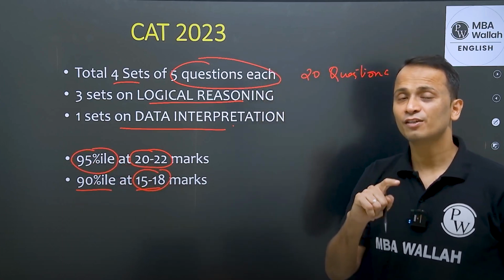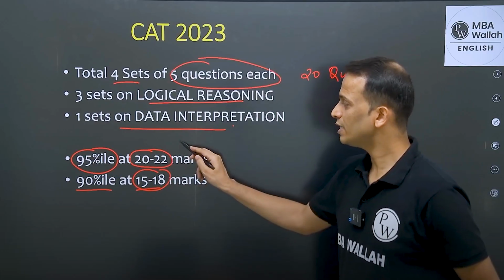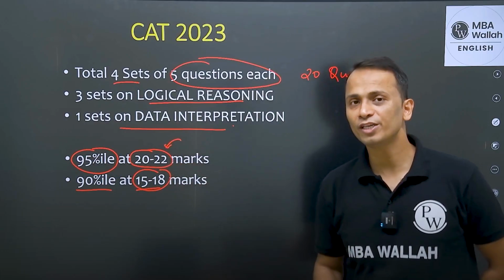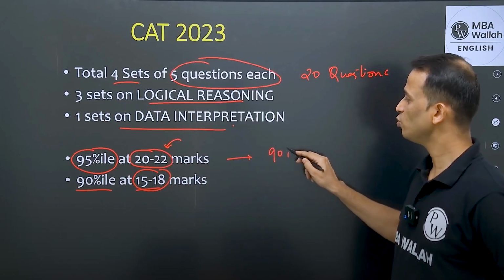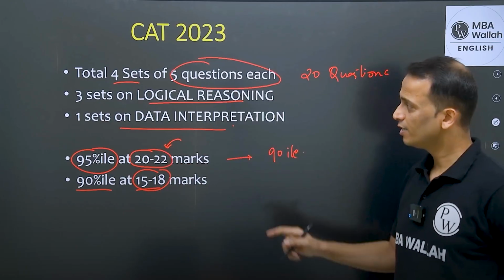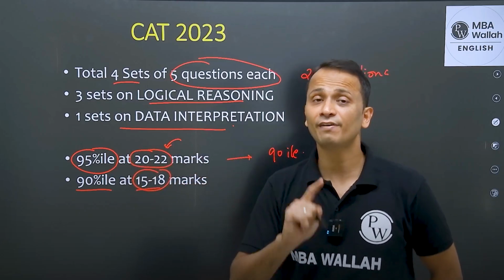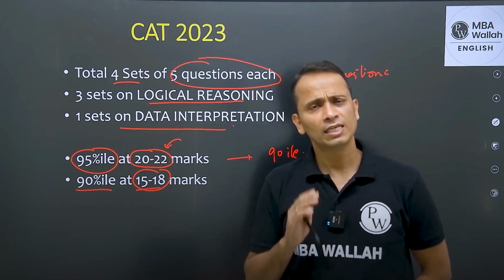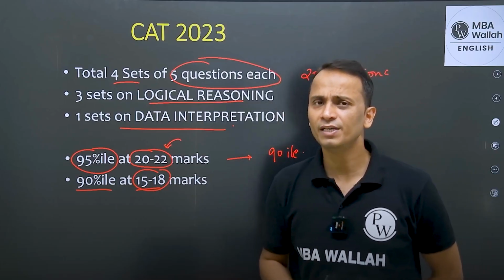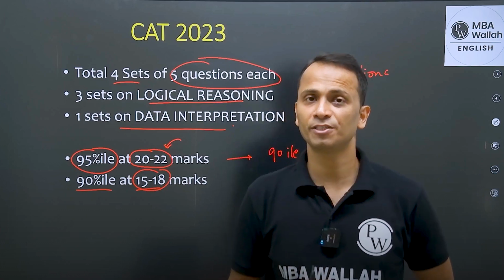So if I compare it with CAT 2024, a student having 20 to 22 correct was able to get only 90 percentile, while in CAT 2023, the student was getting 95 percentile at the same marks. Now, this tells us about the different level of difficulty of the CAT 2023 and CAT 2024 LRDI sections.